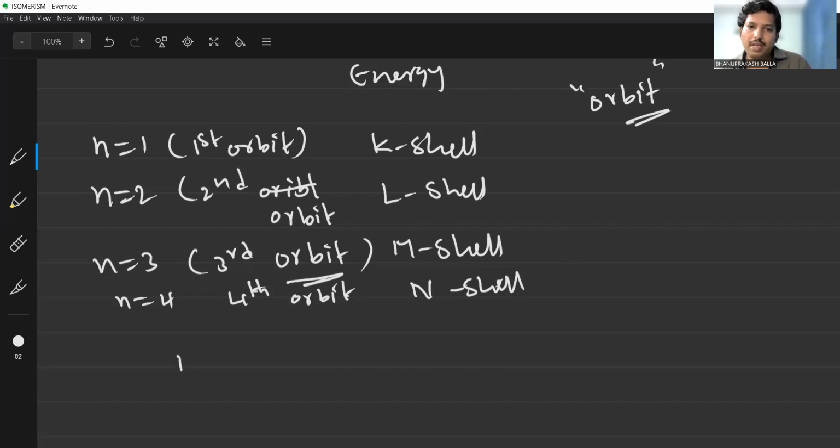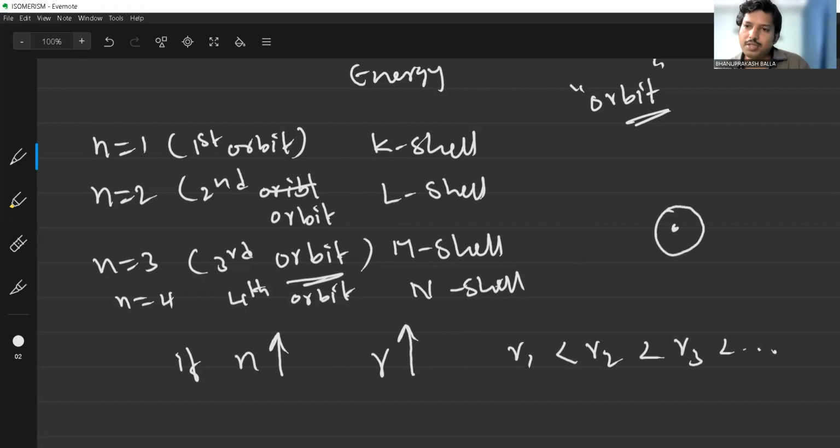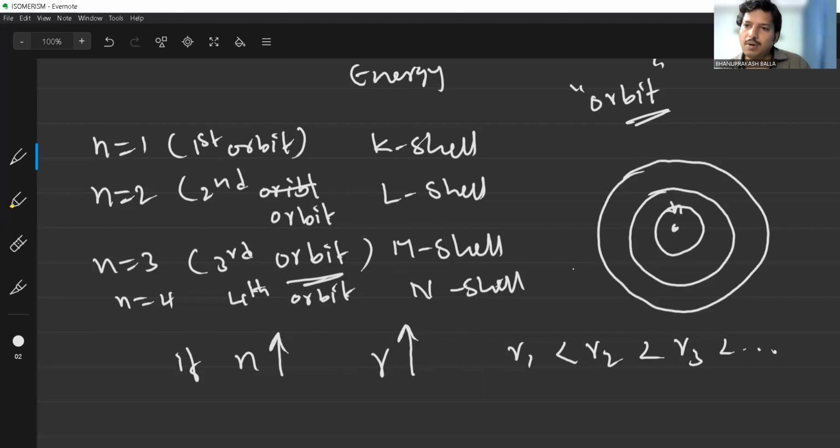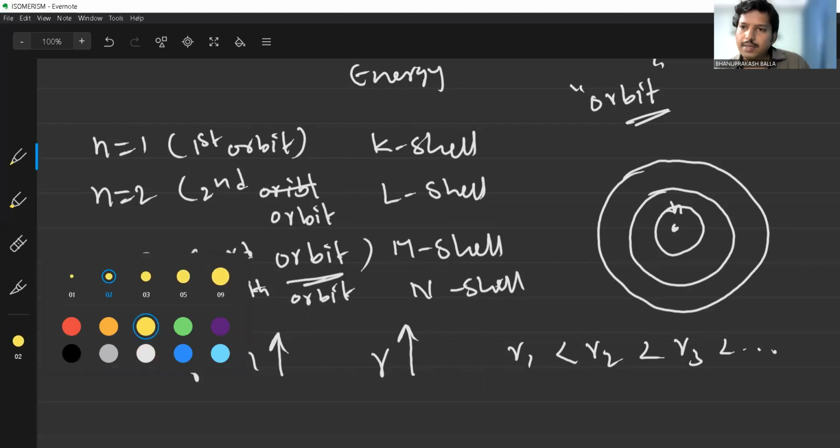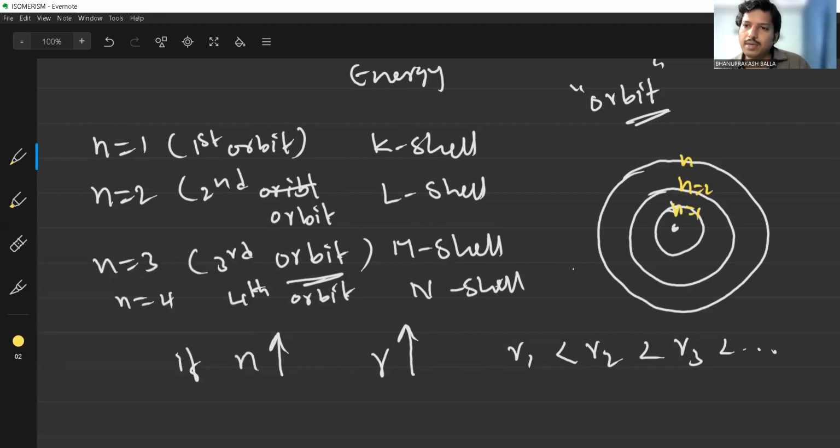If the n value increases, the radius of the particular orbit also increases, like r1 is less than r2 is less than r3, etc. For example, here n is equal to 1, n is equal to 2, n is equal to 3. The distance between the nucleus and that orbit is called the radius: r1, r2, r3. R1 is less than r2, which is less than r3. When n values increase, the radius of the orbit also increases.